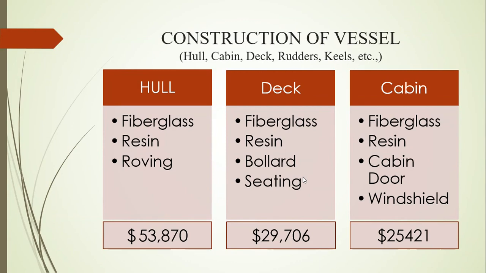For example, if we take construction of vessel, hull deck has been segregated, and then hull has been segregated into fiberglass resin. How much resin will be required? How much fiberglass will be required? And what are the materials to be required for roving? And that was found out to be 53K.